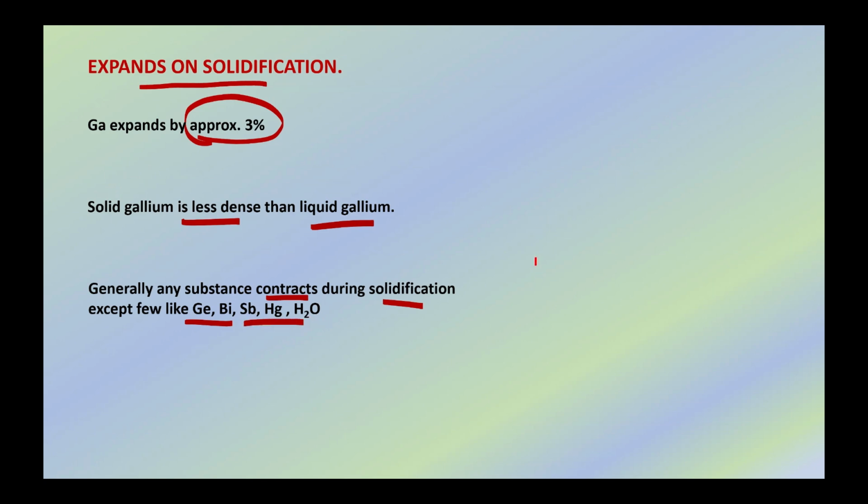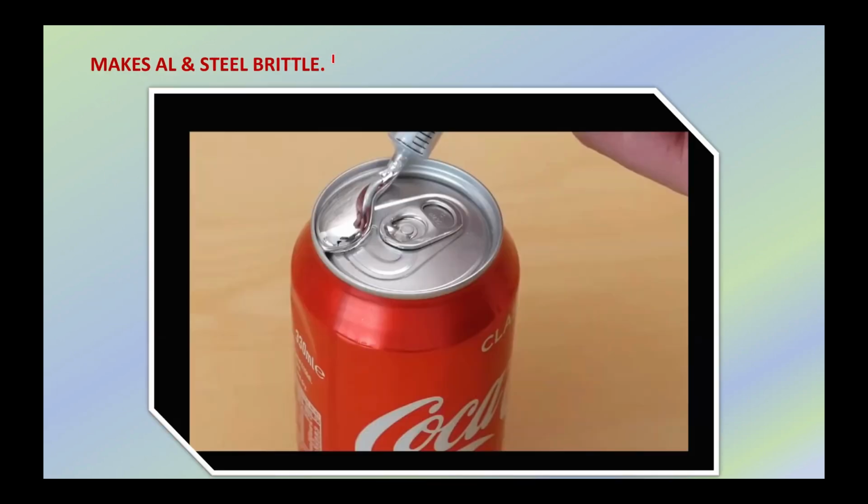Now, we all have seen water, that is ice, floats on liquid water, right? That is because ice expands on solidification and it is less dense than water, so it floats. Now, we are going to see another interesting property of gallium, that is, it makes aluminum and steel brittle. Now, let's watch this video.